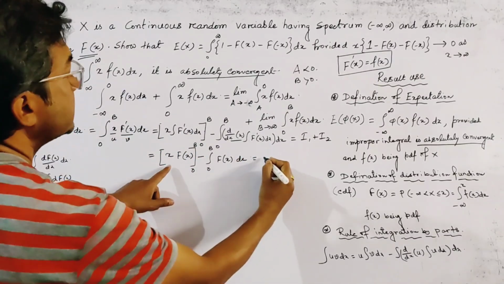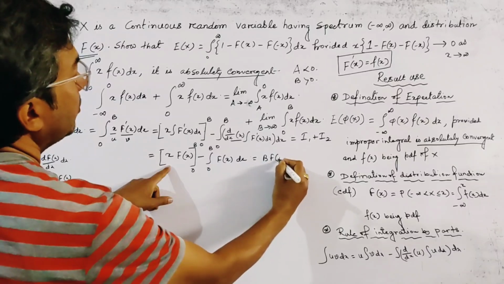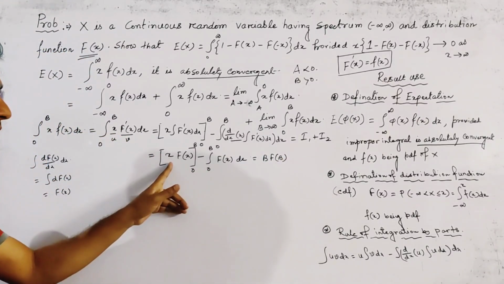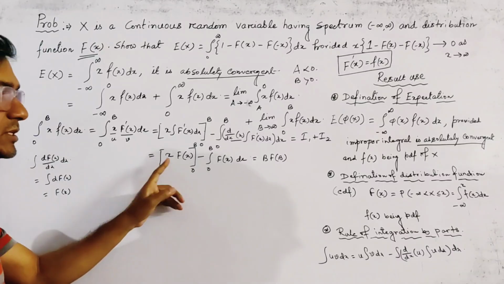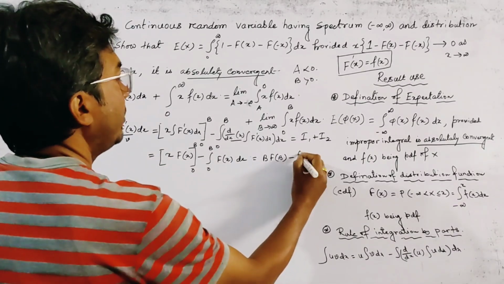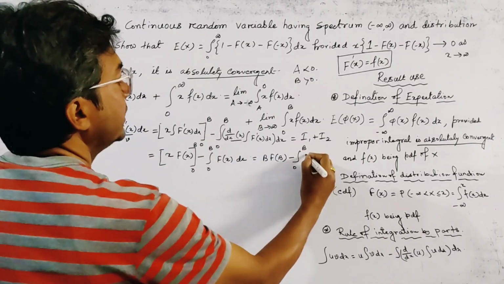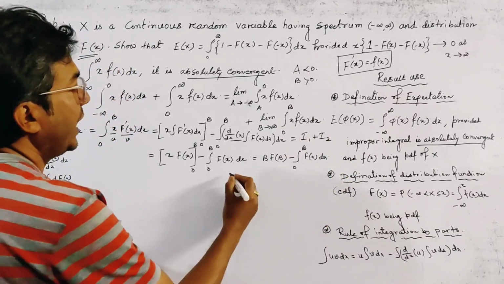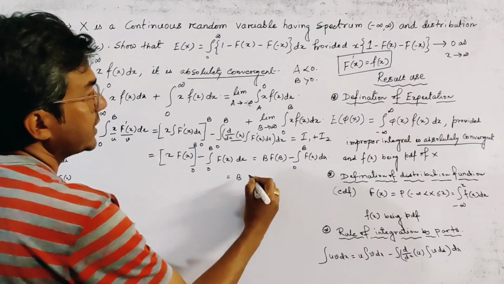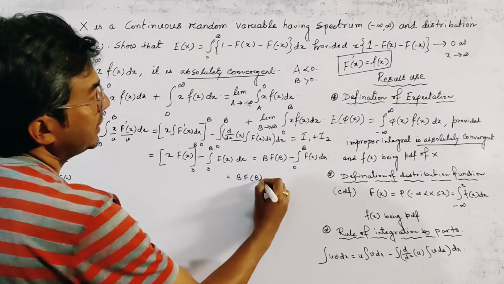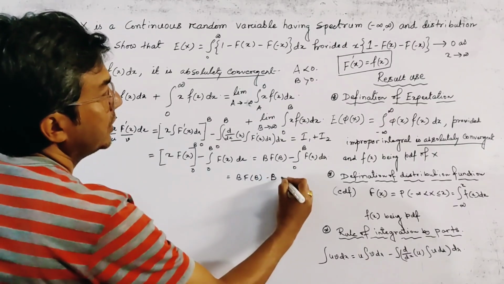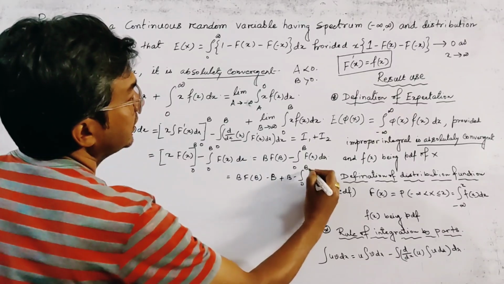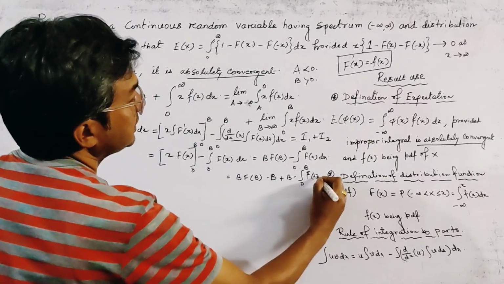Now when we put the range b and 0, by putting b we get b times F(b), and when we put 0, the term is 0 because x is present, minus the integral from 0 to b of F(x) dx. We can write this result as b F(b) minus b plus b minus the integral from 0 to b of F(x) dx.